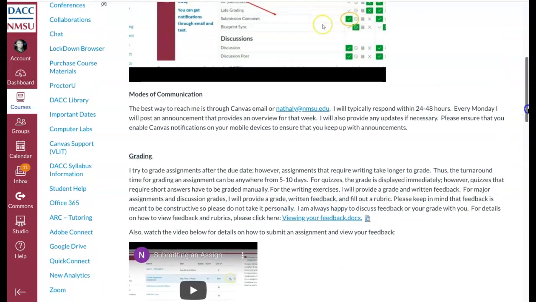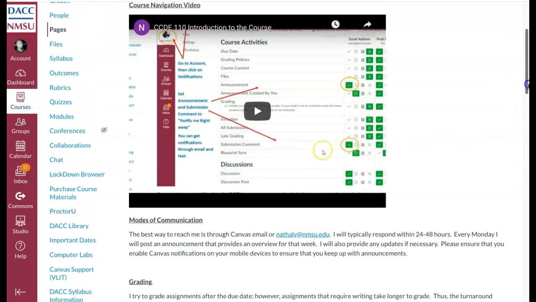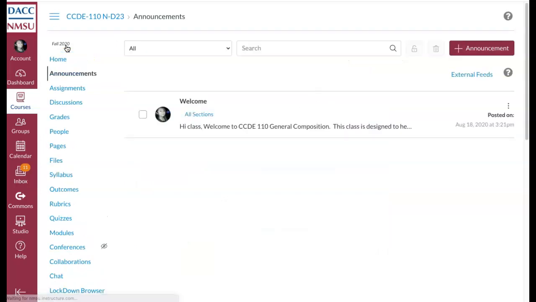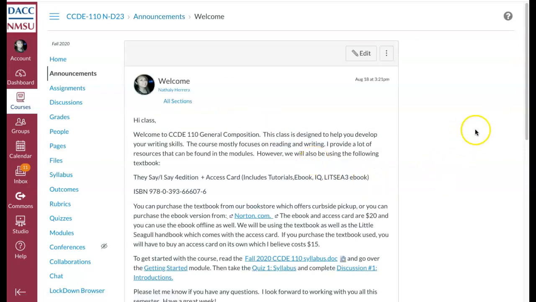Something I forgot to mention when it comes to modes of communication, I do post announcements every single week, so make sure that you look at the announcements every single week. I post them on Mondays, but it's very, very important that you keep up with the announcements because this is where I post important information.